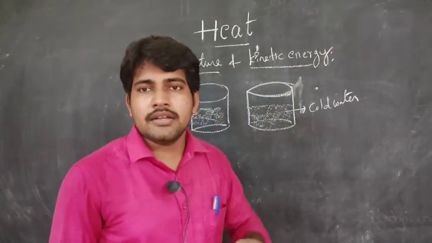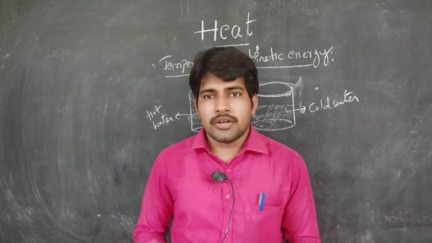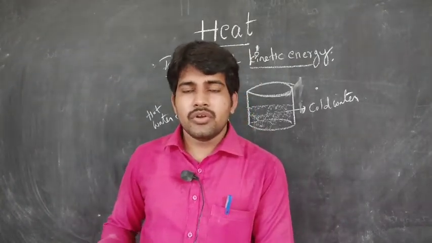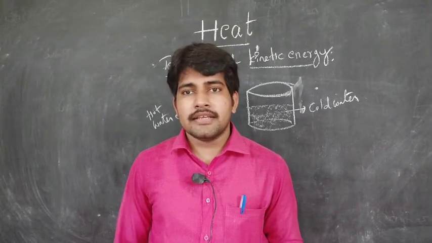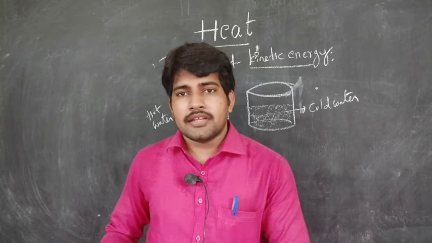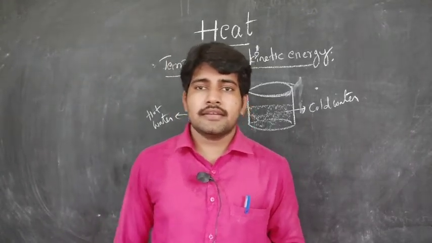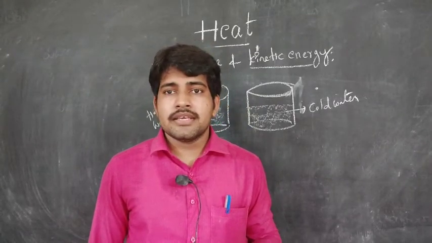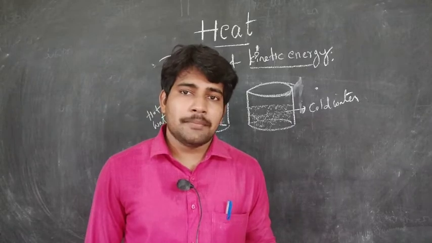We conclude that the average kinetic energy of the molecules of a hot body is greater than that of colder water. We say that the temperature of a body indicates the kinetic energy of its molecules. So finally, the average kinetic energy of the molecules is directly proportional to the absolute temperature.